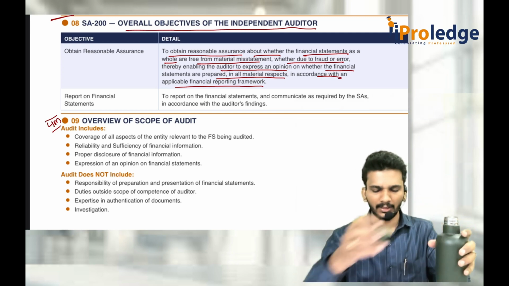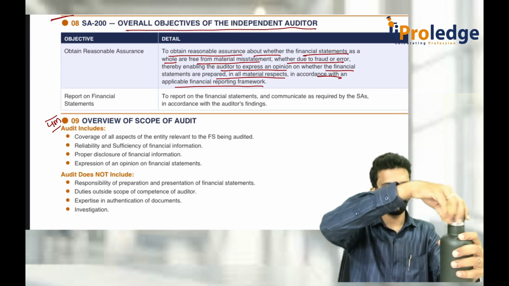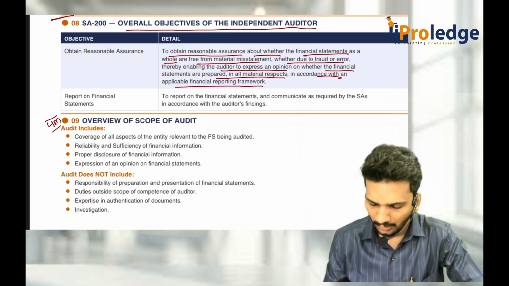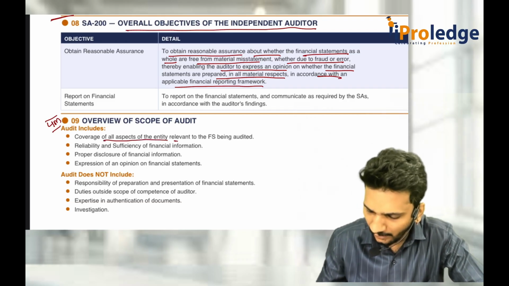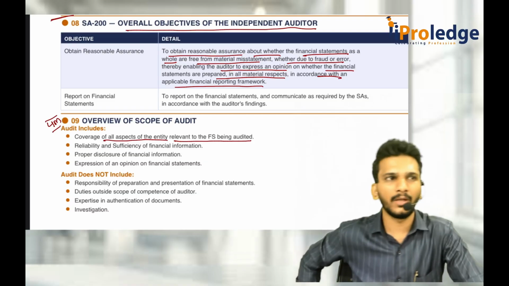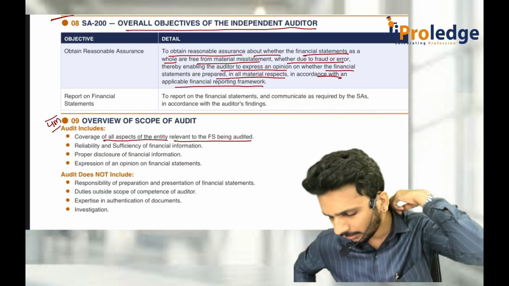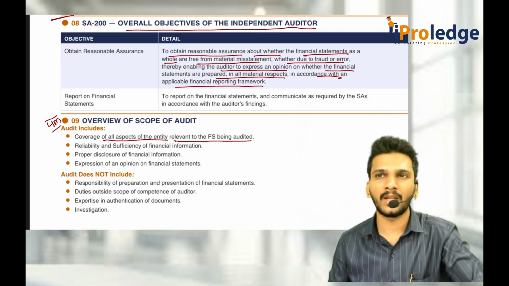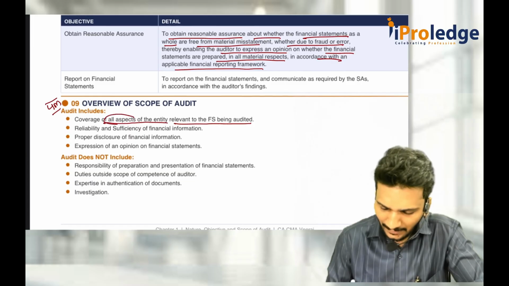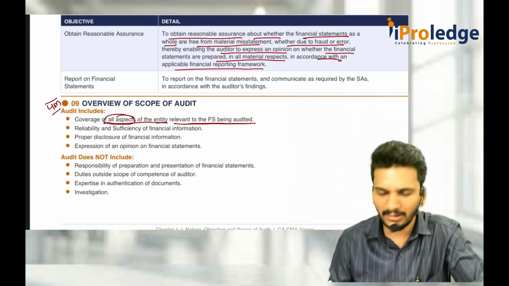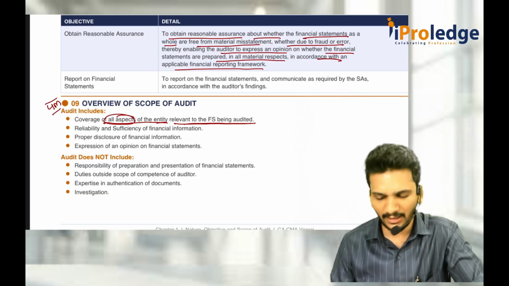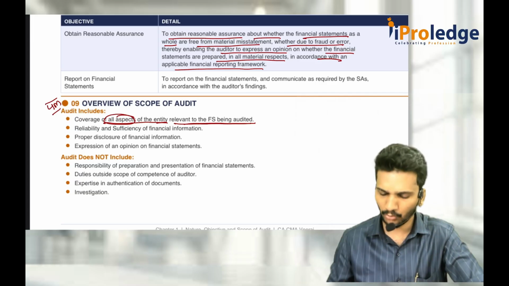Audit has covered all the aspects of the entity relevant to the financial statements being audited. As an auditor, you are mainly concerned with financial statements. That is why you are required to express an opinion on the financial statements only. So you should cover all the aspects with respect to the entity relevant to the financial statements being audited. Maybe books of accounts, maybe vouchers, maybe bills, maybe rent expenses, maybe salary slips, etc. Anything related to financial statements you should cover in your audit scope.